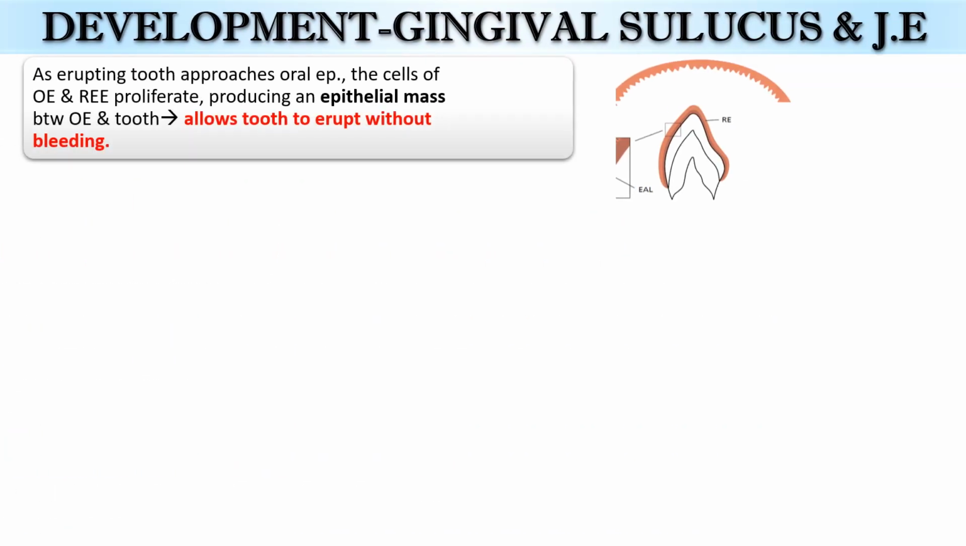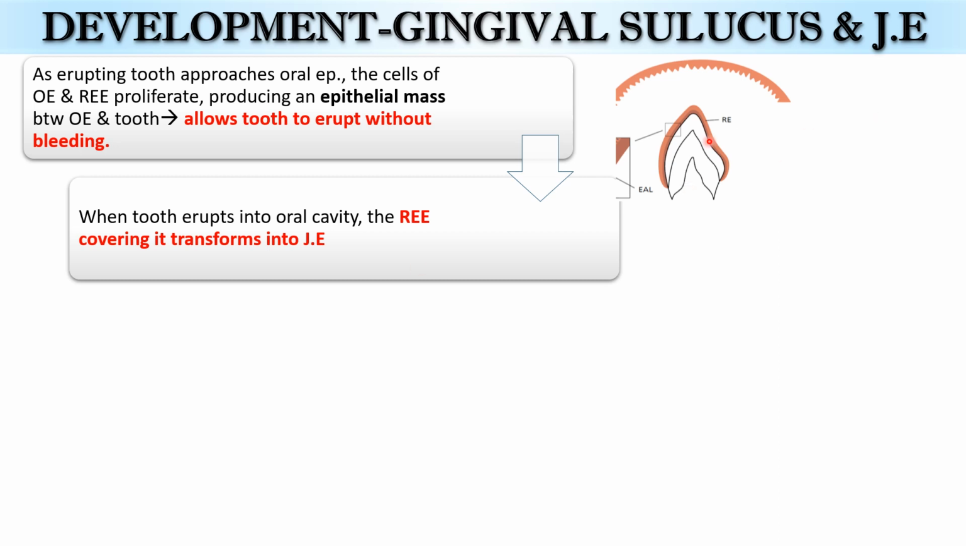When the tooth is starting to erupt, the reduced enamel epithelial cells and the oral epithelial cells begin to show higher mitotic activity, and they proliferate towards each other, forming an epithelial mass. While the tooth tries to enter the oral cavity, this epithelial mass slowly begins to degenerate, and this allows the tooth to enter the oral cavity without any bleeding.